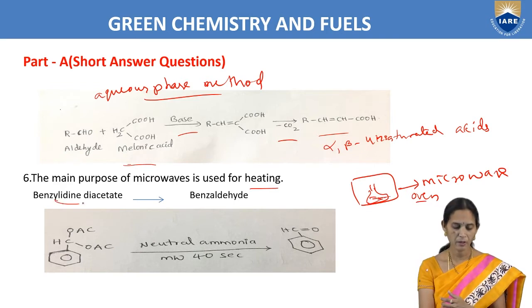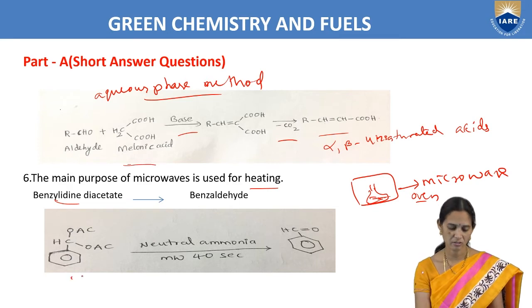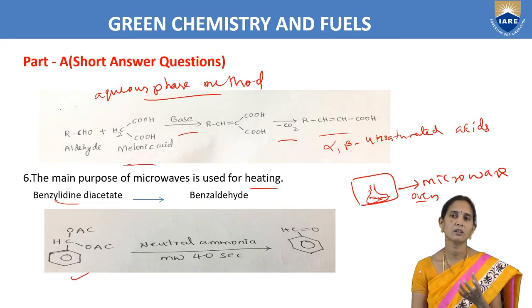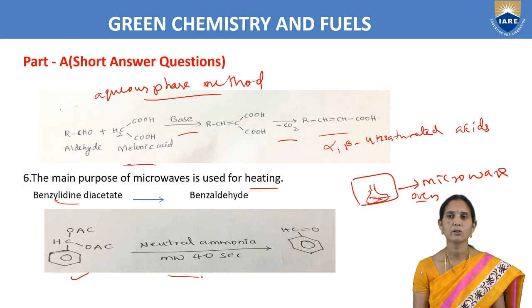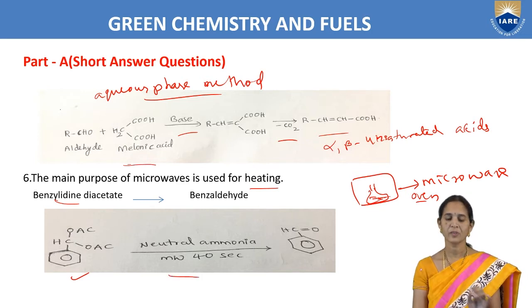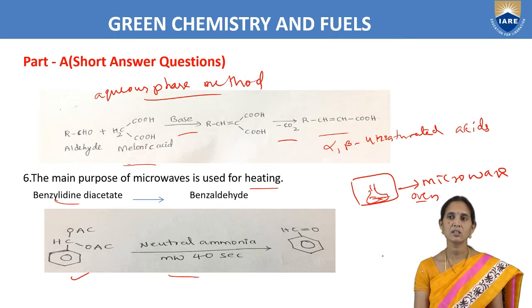For example, the chemical benzylidine diacetate we are taking in a conical flask. We are keeping it in the microwave, and here we are adding neutral alumina also to the benzylidine diacetate. We are preparing benzaldehyde. See, within a very short period of time, how much time it is taking here to prepare benzaldehyde: only 40 seconds.